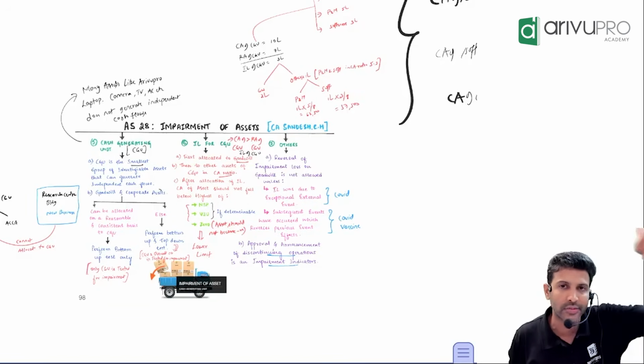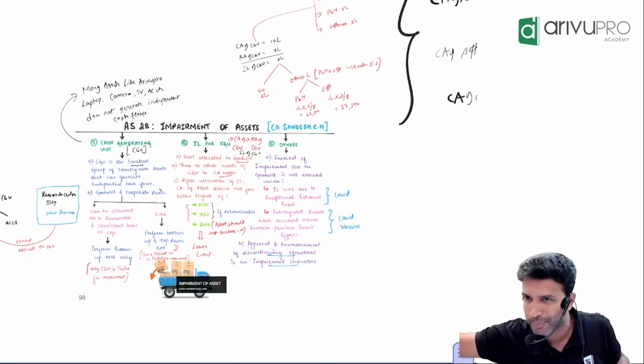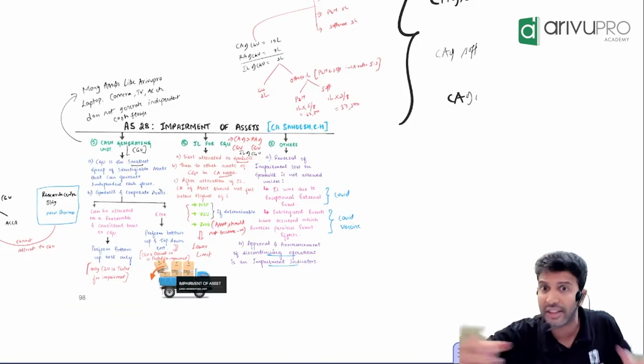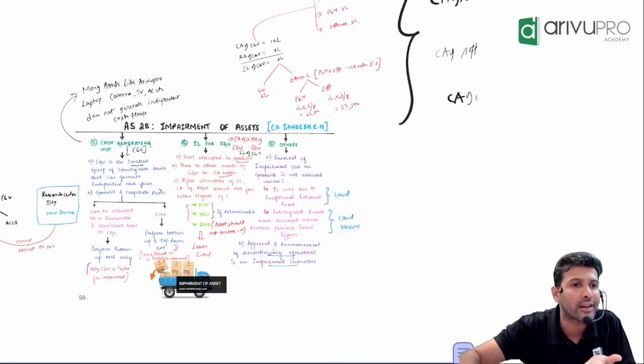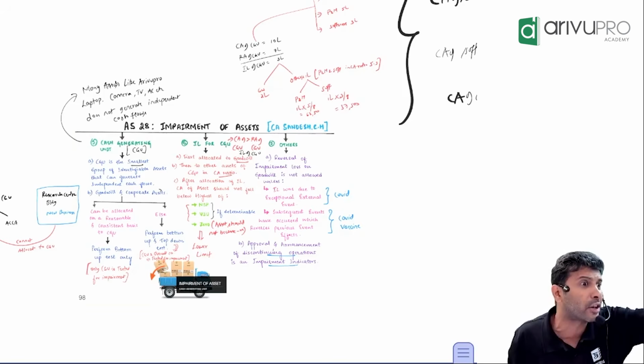Now, if you are doing impairment check at CGU level, the thought process of the line item is very simple. First, find the carrying amount of CGU, compare it with the recoverable amount of CGU. That way you will get what? Impairment loss of the CGU. This is not the impairment loss of one asset. It is for the group. That means you'll have to allocate. Will you allocate to all the assets in their carrying amount ratio, or give first priority to something?